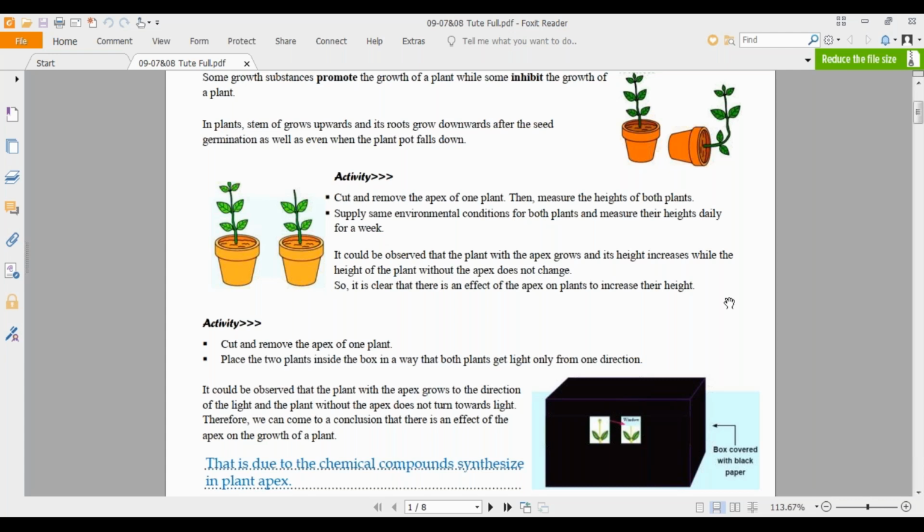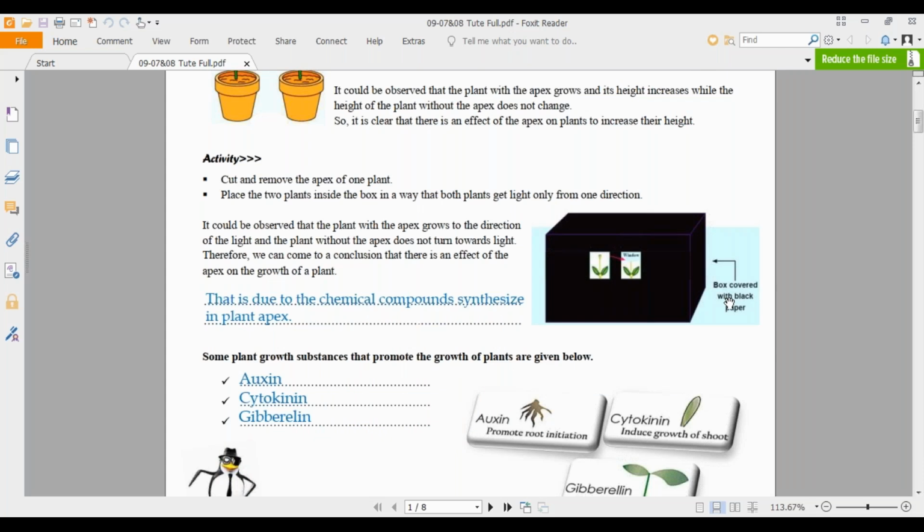It's clear, right? So with that, we are going to do the second activity. Cut and remove the apex of one plant. Place the two plants inside the box in a way that both plants get light only from one direction. What are you going to do now?